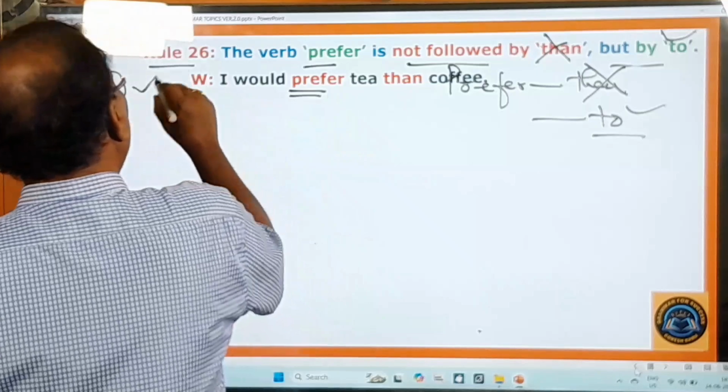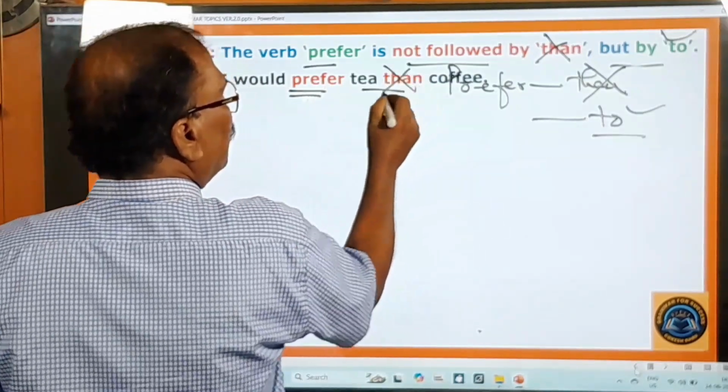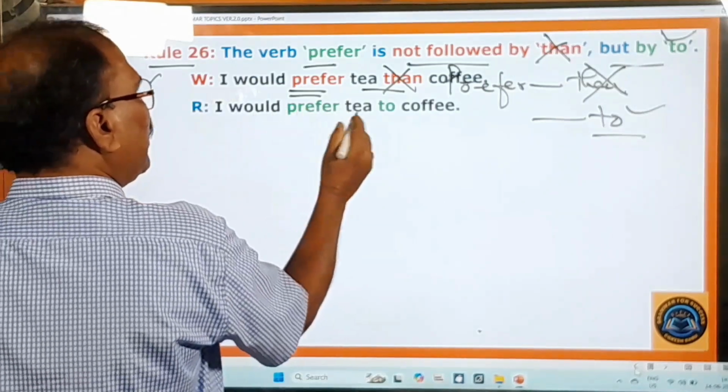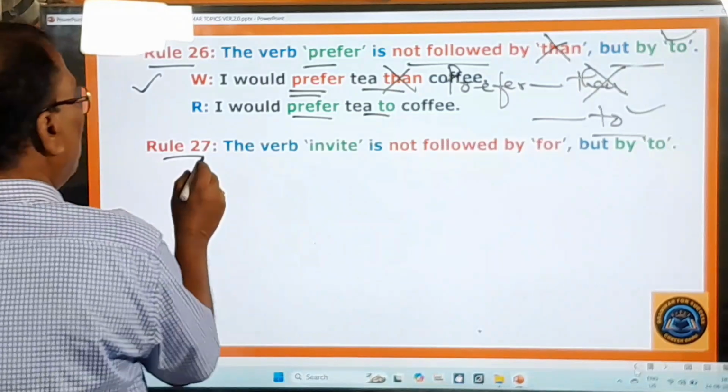After prefer, very important from the examination point of view. I would prefer tea than coffee. You should not use than after prefer. You should say, I would prefer tea to coffee. Okay, that's very important. You go to the next rule, 27th one.